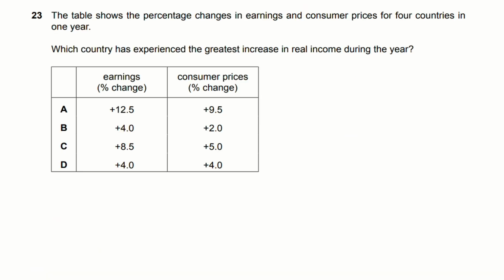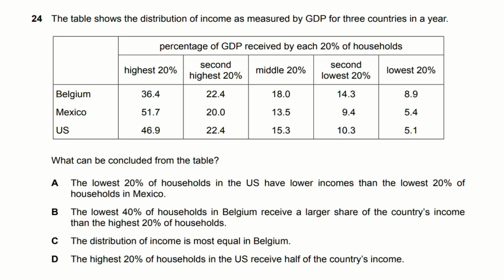Number 23, the table shows the percentage changes in earnings and consumer prices for 4 countries in 1 year. Which country has experienced the greatest increase in real income during the year? That will be option C. Number 24, the table shows the distribution of income as measured by GDP for 3 countries in a year. What can be concluded from the table? The answer is C. The distribution of income is most equal in Belgium.